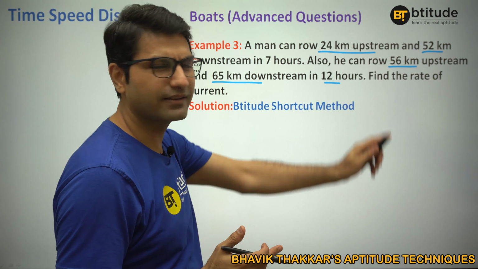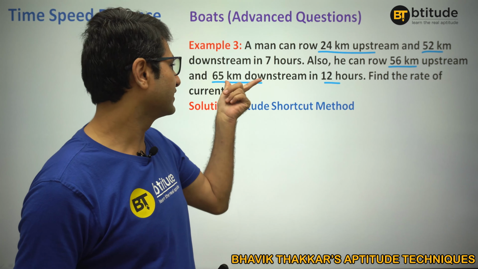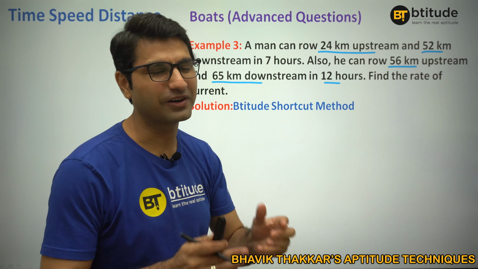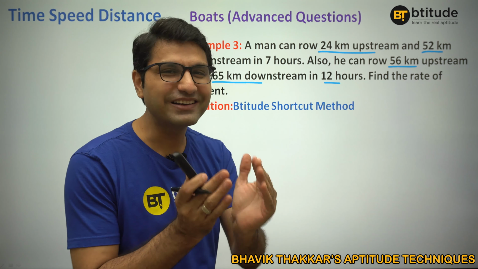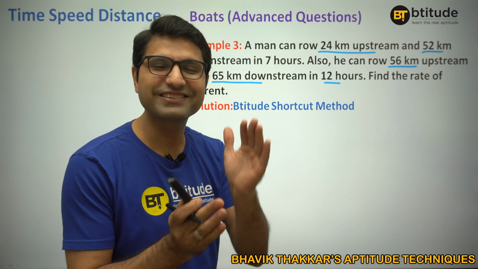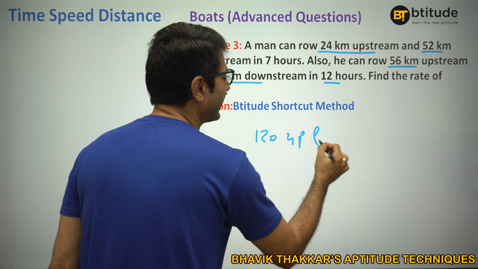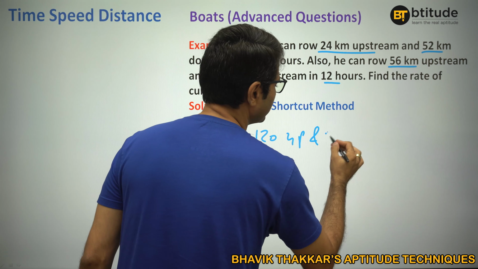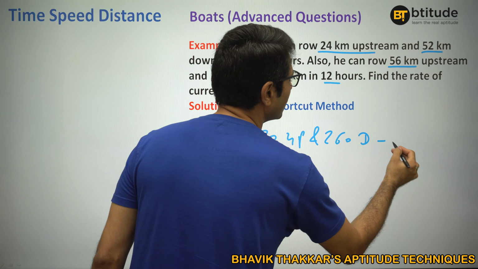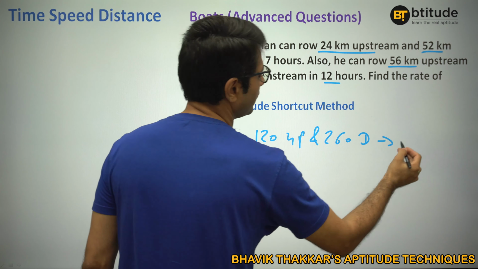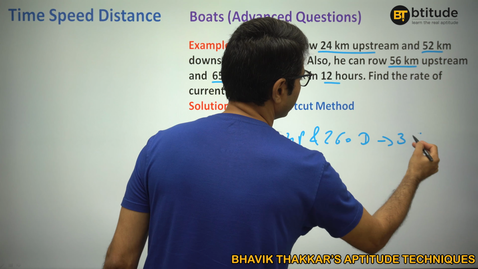LCM would be 13 into 4 into 5. 13 into 4, we will multiply this by 5. This is 13 into 5, we will multiply this by 4. So then that one distance will be same and it will become easy. Something like this. Try to understand. If I multiply the previous case with 5, it will become 120 kilometer upstream and into 5 will make it 60 kilometer downstream. Total time will be 7 into 5, 35 hours.